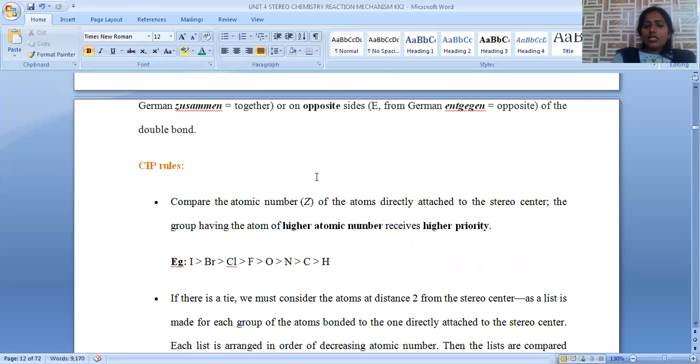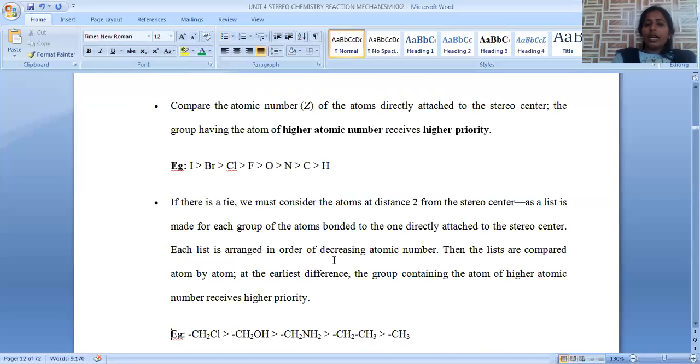When we are comparing all these atoms directly connected with the carbon-carbon double bond, the higher atomic number gets first priority, followed by bromo, chloro, fluoro, oxygen, nitrogen, carbon, and hydrogen, whose atomic number is 1. That's why it will get least priority. This is according to their atomic number. Higher atomic number is given first priority.